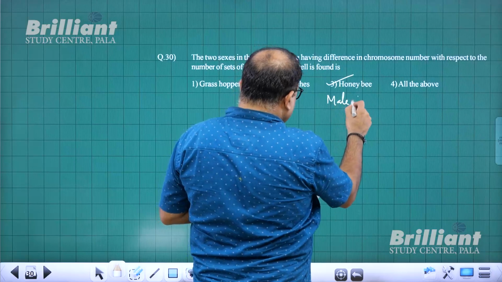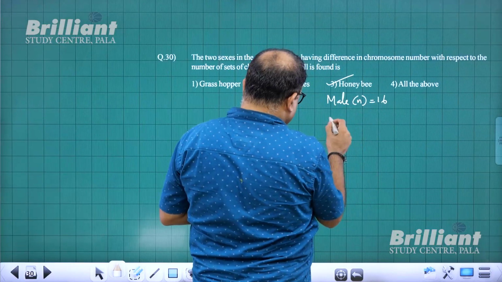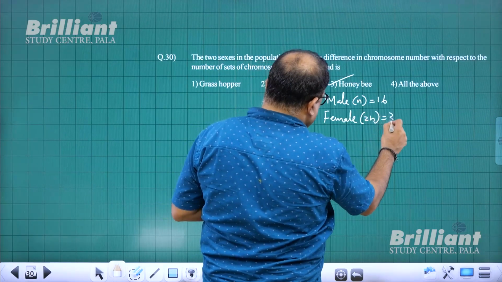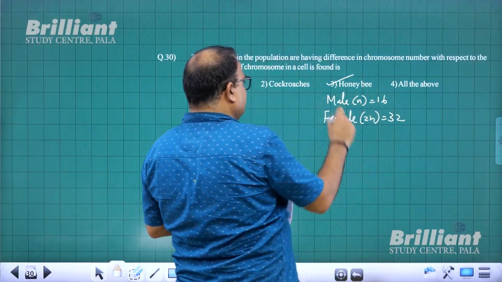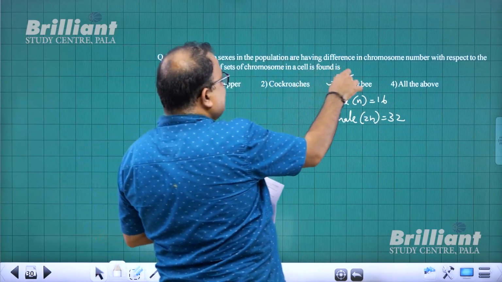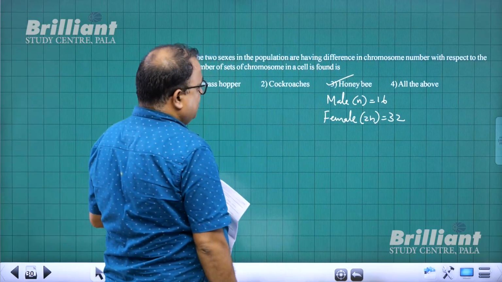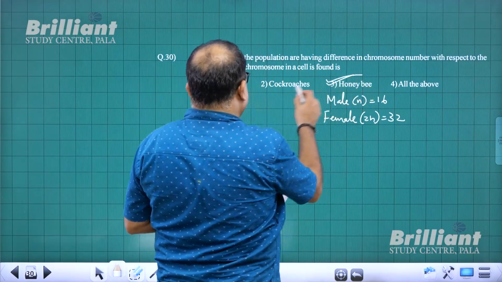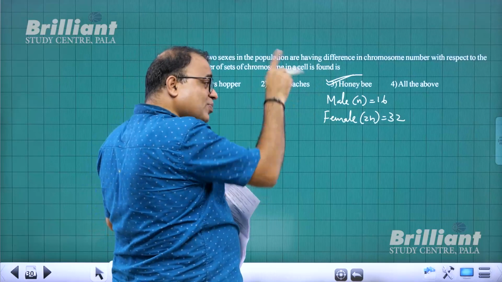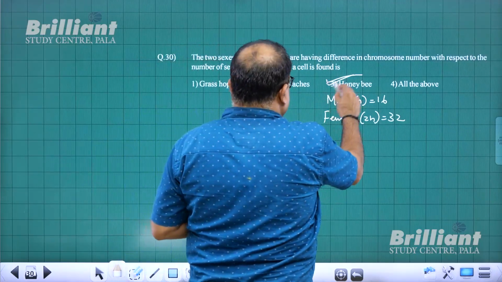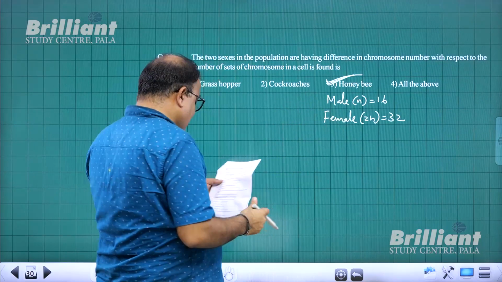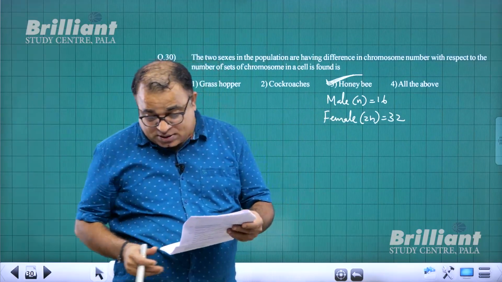Male is haploid with 16 and female is diploid with 32. ഇതിൽ ഒരു സെറ്റ് കുറവല്ലേ? With respect to the number of sets of chromosome in a cell found, അതാണ് പറഞ്ഞത്. Honeybee, cockroach XXXO, grasshopper XXXO സെറ്റ് അല്ല, ഒരു ക്രോമോസോമേ കുറവുള്ളൂ. So answer is honeybee. ഇതിലാണ് ഒരു സെറ്റ് കുറവ്. മെയിലിൽ ഹാപ്ലോയിഡ് ആണ്, ഫീമെയിൽ ഡിപ്ലോയിഡ് ആണ്. So question number 30, 3 is the answer.